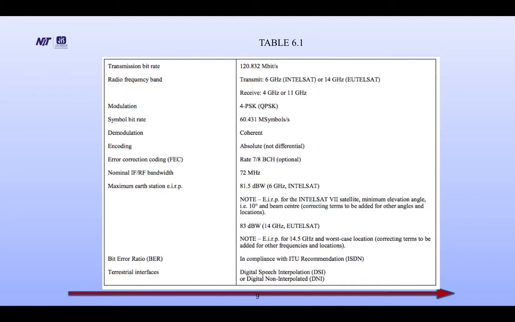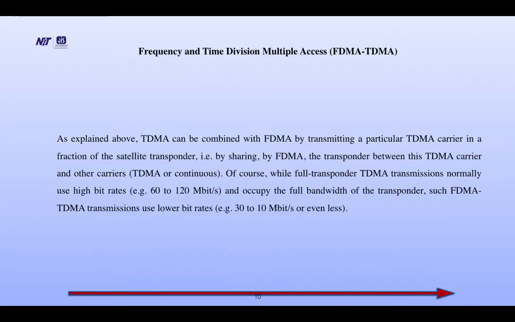Note that this EIRP is for the Intelsat 7 satellite, minimum elevation angle 10 degrees and beam center; correcting terms are to be added for the other angles and locations. 83 dBW, 14 GHz Eutelsat. Note that EIRP is for 14.5 GHz, worst case location; correcting terms are to be added for other frequencies and locations. Bit error ratio BER in compliance with ITU recommendation for ISDN. Terrestrial interfaces: digital speech interpolation DSI or digital non-interpolation DNI.